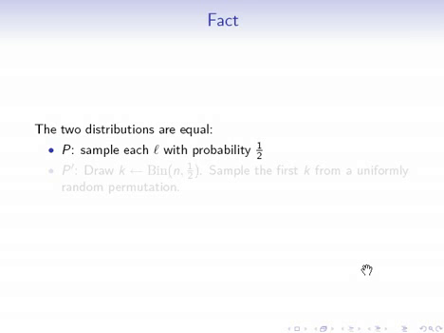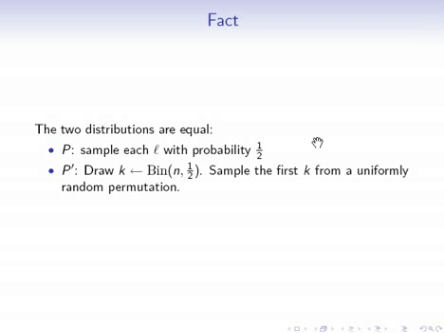Before we begin the proofs of the lemmas, I'm going to introduce a fact that simply says the following two probability distributions are equal. In the first probability distribution, we sample each bidder independently with probability 1/2. In the second probability distribution, we first draw a random number k from a binomial distribution with parameters n and 1/2, where n is the total number of bidders that are going to be bidding on all of our items. And then we sample the first k bidders from a uniformly random permutation of the bidders. So using this fact, we're going to be able to get away from this uniformly random permutation of the bidders and just think about flipping a coin for each of the bidders.